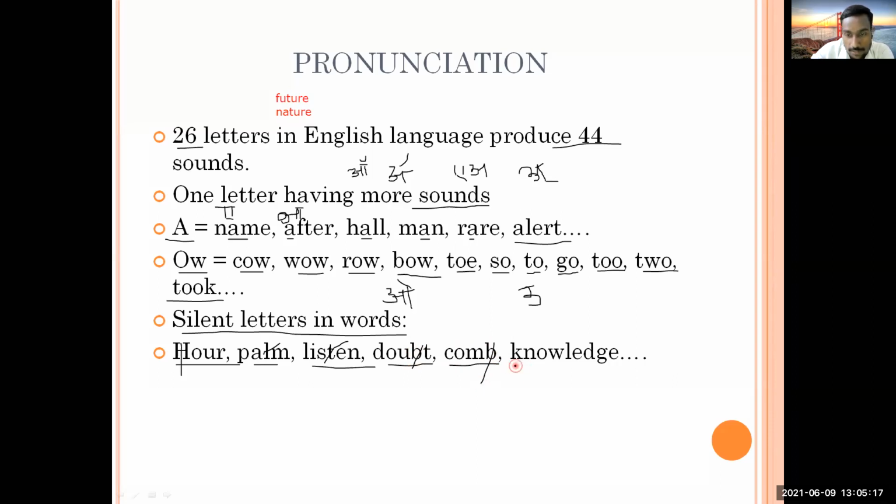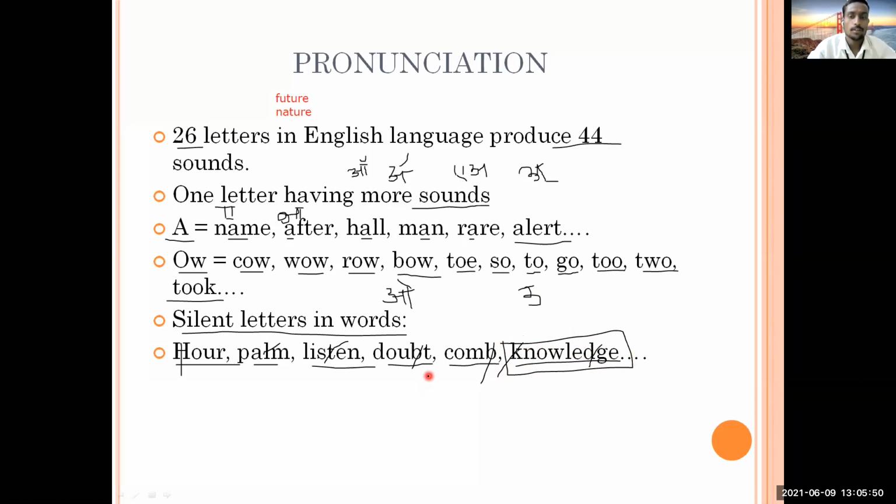And what is the next word? Knowledge. Okay, so we are going to see its pronunciation also. So which letters are silent? K is silent, and D is also silent. So in one word, there are two silent letters. Try to understand or write it down somewhere. I will explain how it is exactly pronounced, maybe in the next slide also.